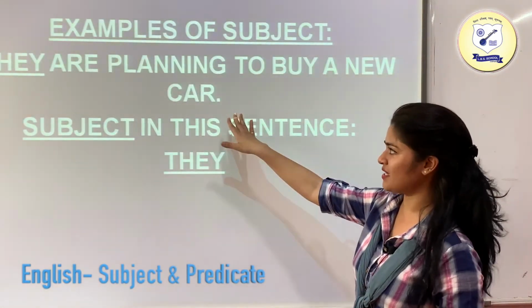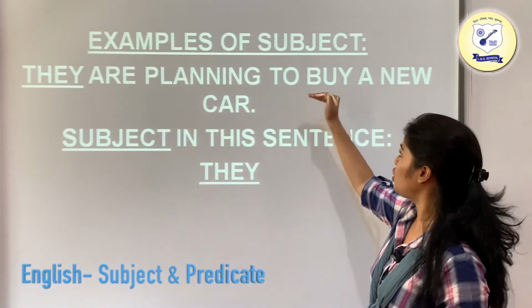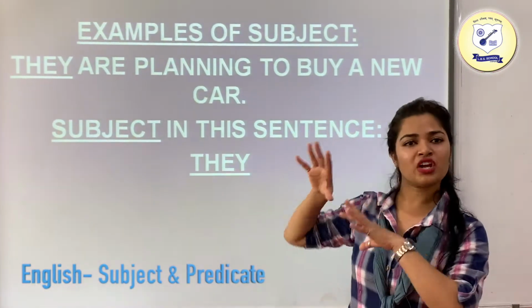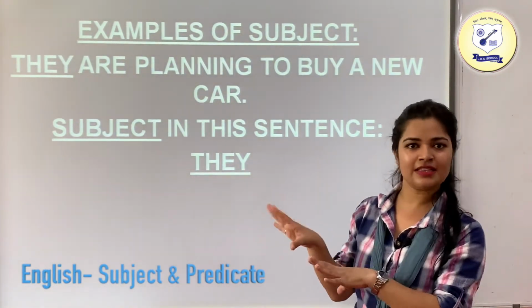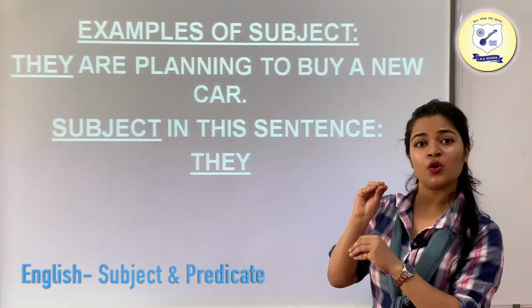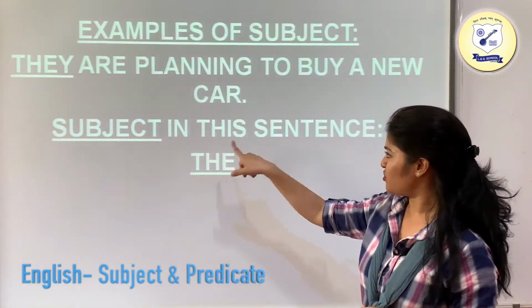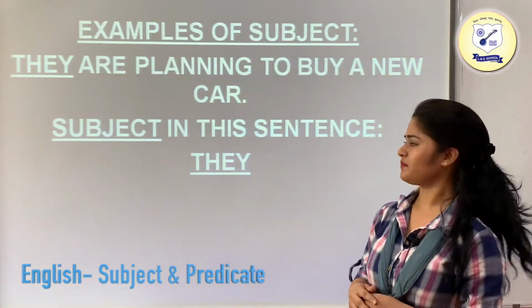Similarly, we have another sentence: they are planning to buy a new car. Whom are we talking about? The person. In this sentence the subject is they. So the subject in this sentence is they.